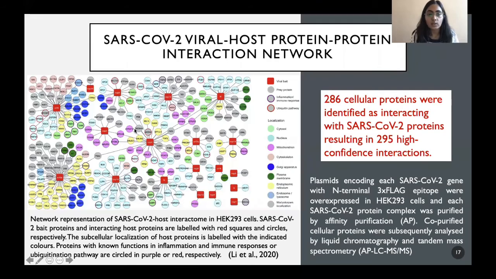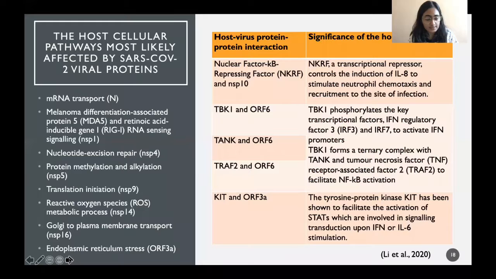Then, using interactomics, this group characterized the SARS-CoV-2 viral host protein-protein interaction network and identified around 286 cellular proteins to be interacting with the viral proteins. And some of the major host pathways that those proteins were enriched in include mRNA transport and MDA5 and RIG1 RNA sensing signaling.